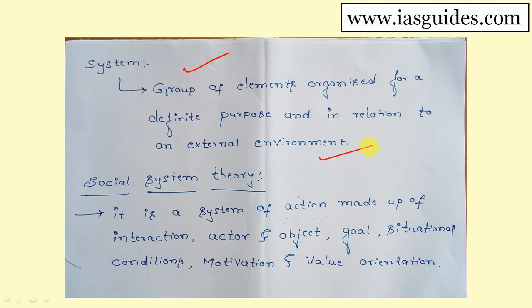After seeing the broad definition of the system, let us go into social system theory now. As said earlier, Talcott Parsons says a social system is a system of actions. A social system is a system of actions made up of interactions among individuals, and each member acts both as an actor and as an object, that means an object of orientation for others and for himself.